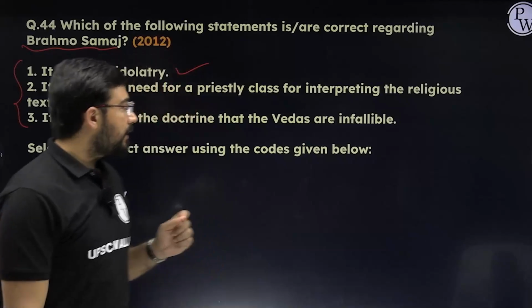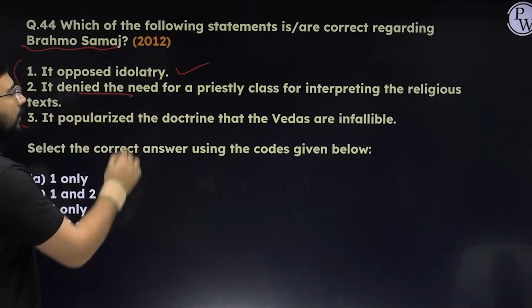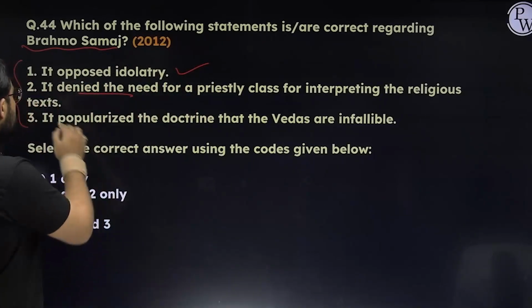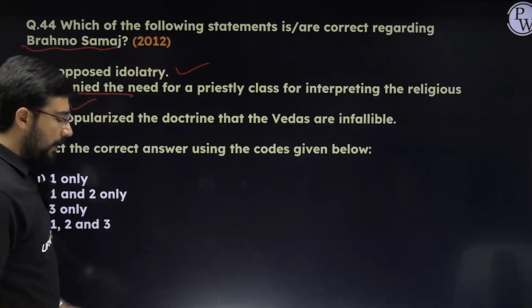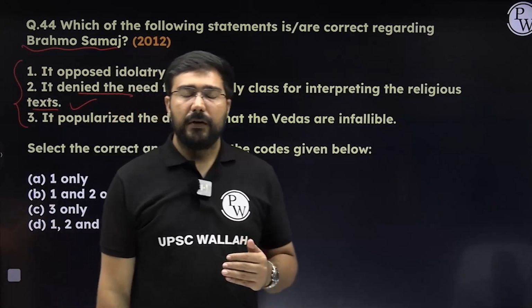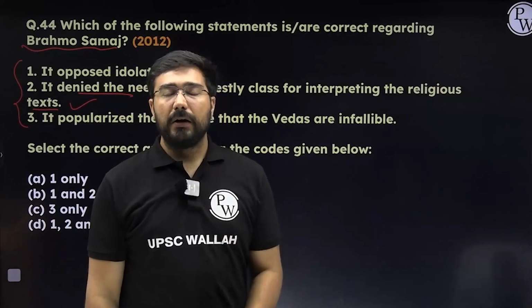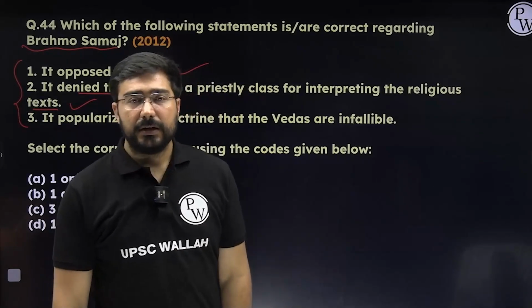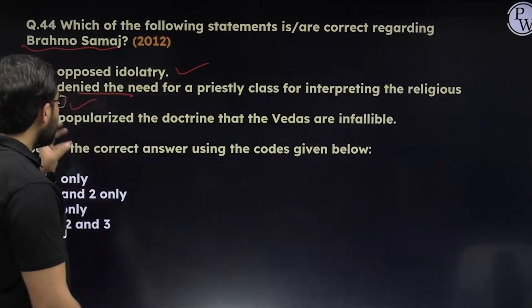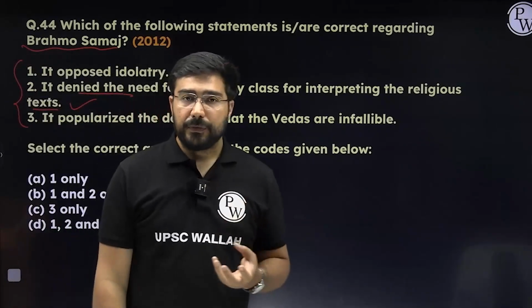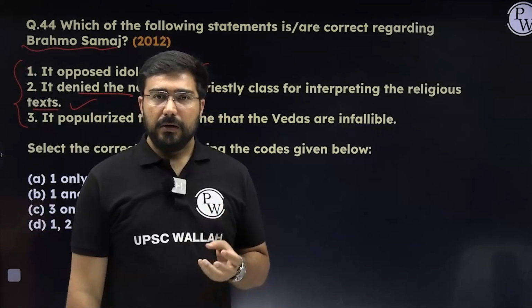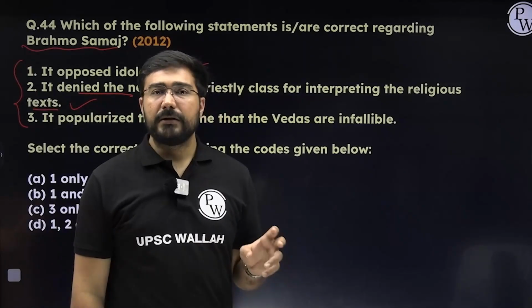Second statement, let us try to understand it. It denied the need for a priestly class for interpreting the religious text. That is also correct. In fact, Raja Ram Mohan Roy himself translated the text from Sanskrit to Bengali so that everybody could have access to the Vedas. The second statement is absolutely correct. So always give yourself a reason. Always give yourself an example which can justify the statement, and that's the most important thing.